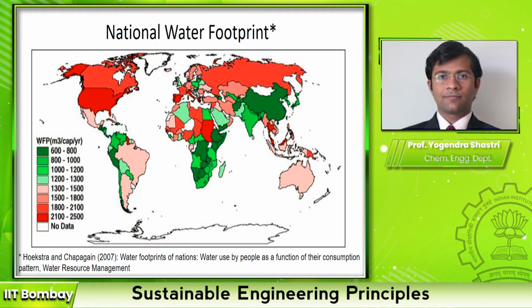So this figure shows the water footprint in meter cube per person per year, and you can see that for some of the developed countries like US, Canada and Western Europe, the water footprint is in the range of 2000 to 2500 meter cube per person per year, while for a country like India it is in the range of around 1000 to 1500. These numbers would have increased a little bit in the last 15 years, but I don't expect the trends to change significantly.